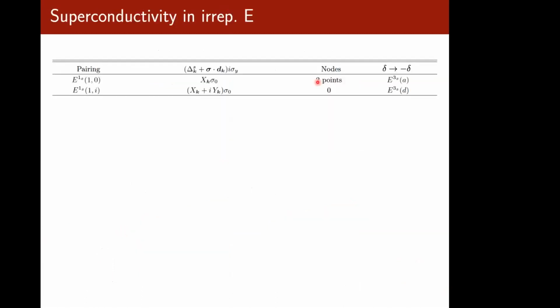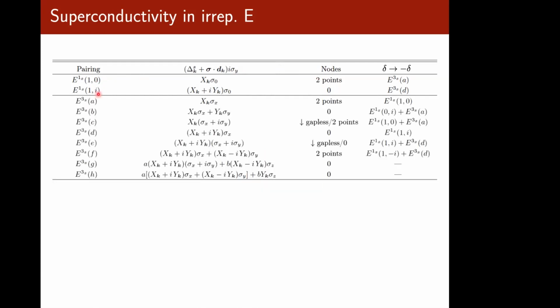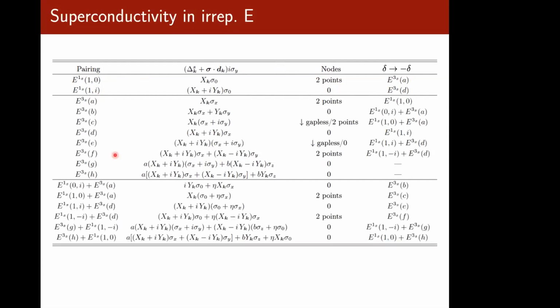All right, so next we can talk about superconductivity in the complex representation, which is E. In this case, there are many more options, as we will see. Firstly, we have a nematic singlet state and a chiral singlet superconductor, and this is just the singlets. Now we have 8 options for the triplet states and 6 more for the admixed states. You might think this is a whole zoo, but how do we separate out the interesting ones?